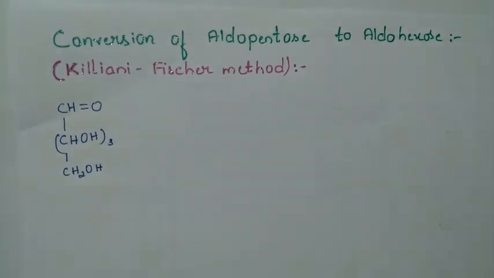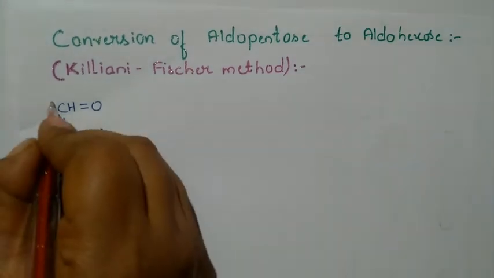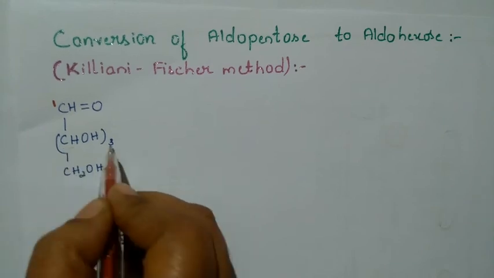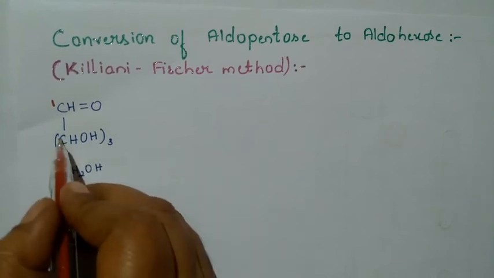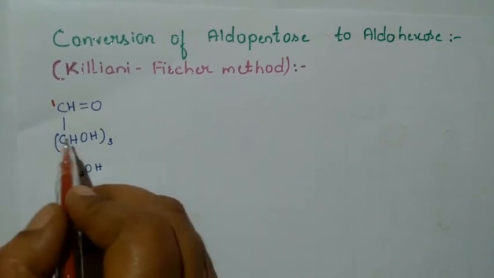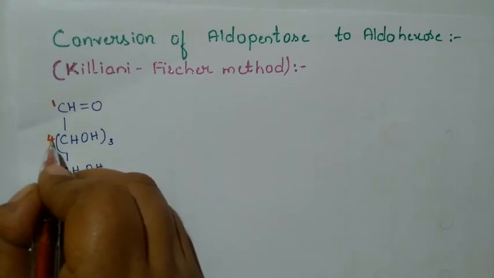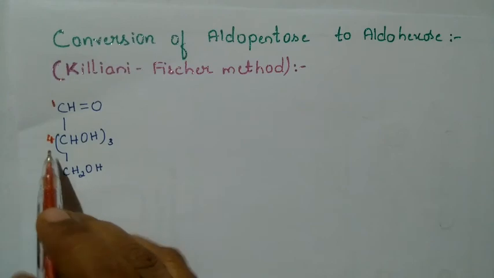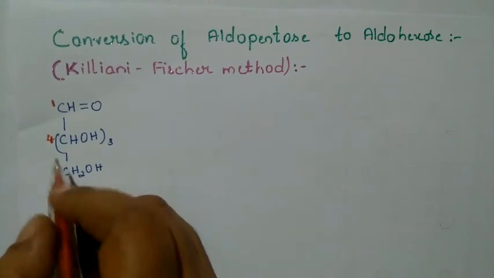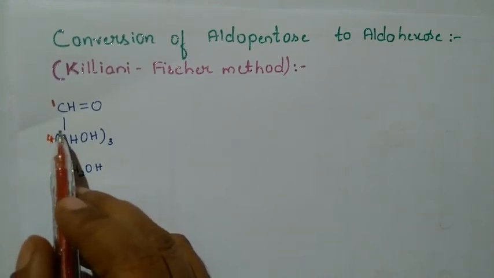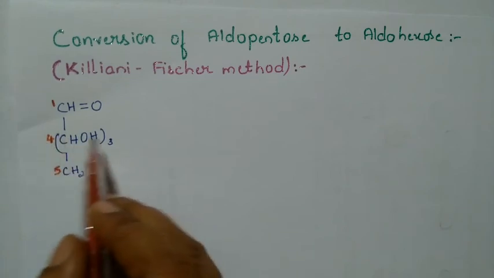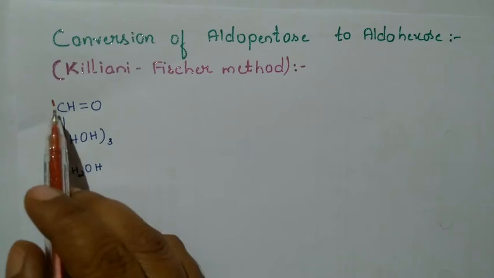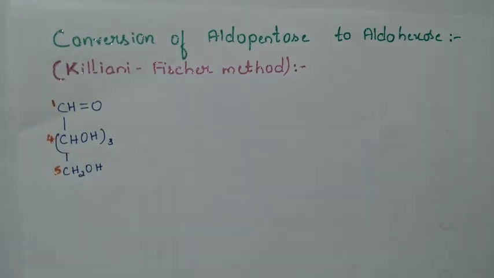In short, it will be numbered as 1, 2, 3, 4, 5. The second, third and fourth carbons are mentioned here only. This is the short form of numbering the compound.